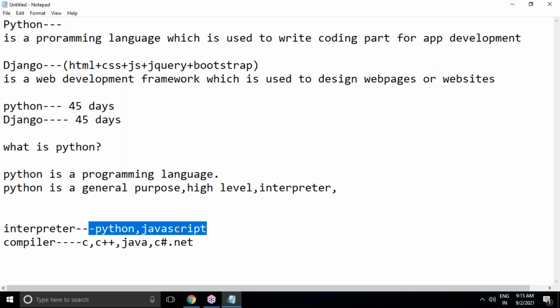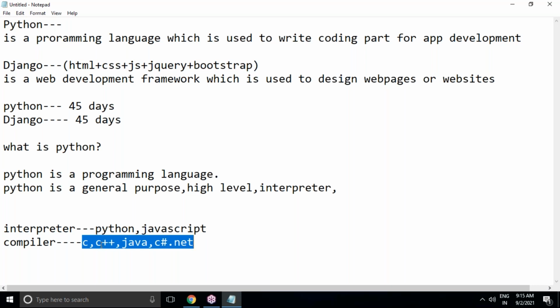Only one error we will notice when we write code in Python or JavaScript. But when it comes to compiler, you might have noticed in C++, Java, C#, .NET programming that however many errors there are, that many errors will be noticed, like 5 errors, 10 errors, because the whole program is checked at a time in compilation. In compilation, if any errors occur, it will show all errors, however many there are out of all lines of code.